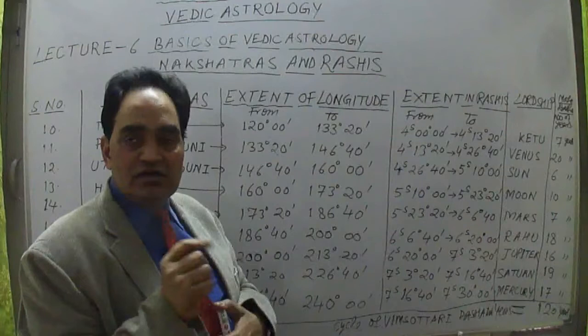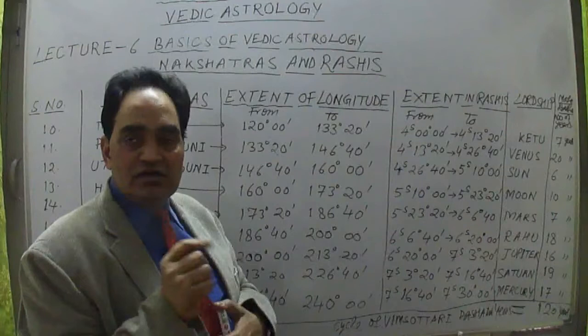Okay, so this is how the sign is now. Libra sign started, Tula Rashi started. Okay, Libra sign or Tula Rashi starts now. So it is having now up to 6 degree 40 minutes. So which nakshatra is this? Chitra nakshatra was completed up to 6 degree 40 minutes in the Libra sign.